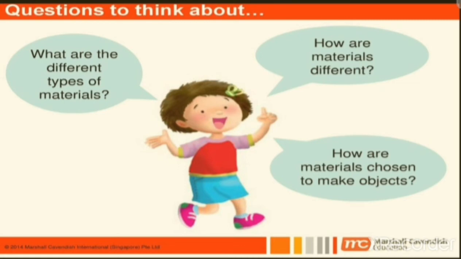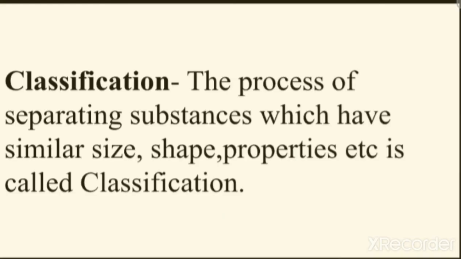So when you go with the term called classification, here you will be able to identify the substances and you will be able to separate them. So such kind of separating the substances, where you are separating them based upon their size, shape or properties from each other, is called classification. In simple, the process of separating the substances which have similar shape, properties, size, etc., is called classification.